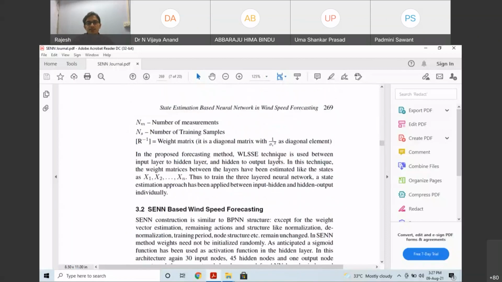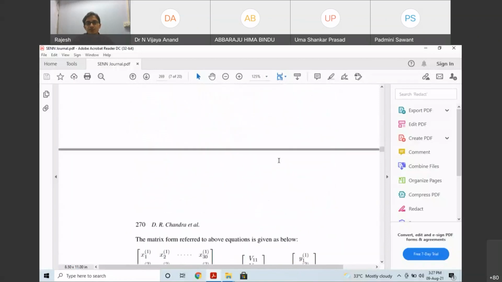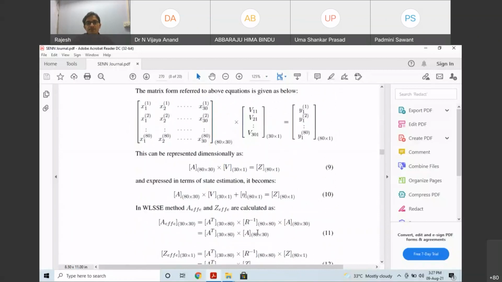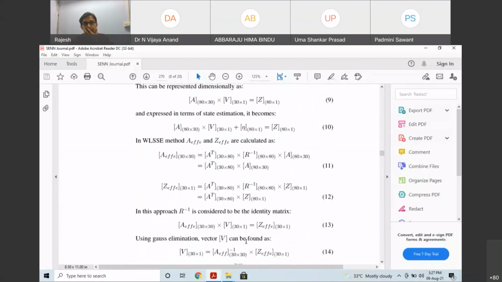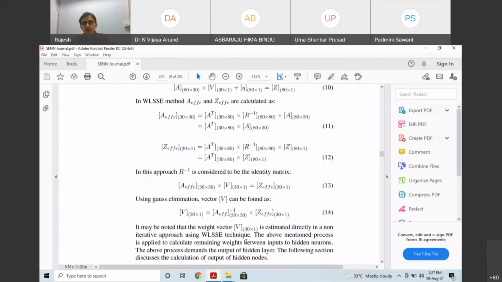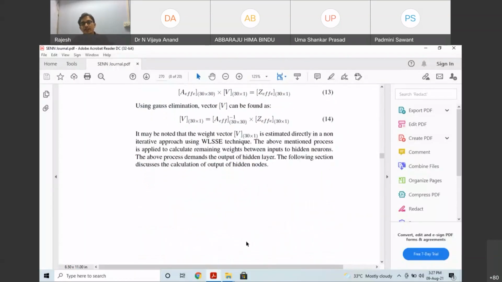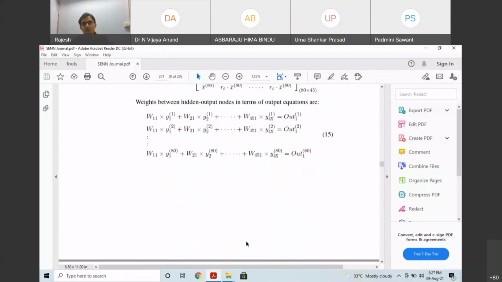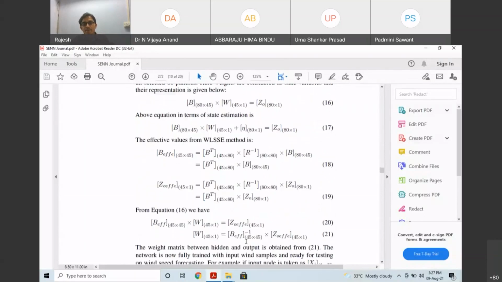After that, there will be the Gauss elimination method, a mathematical approach. We have taken 80 by 30, 80 patterns and 30. If you want to calculate B using the Gauss elimination, we calculate this approach, the inverse of the Gauss elimination. B is equal to A effective into J effective. Like that, V, the input to hidden, is calculated like this. After that, the calculation of hidden to output, that is the W, can be calculated in this way.